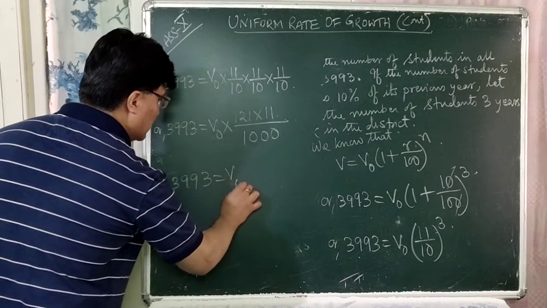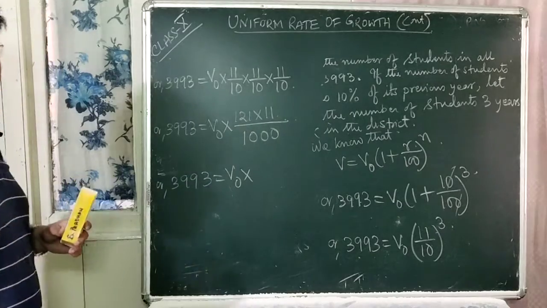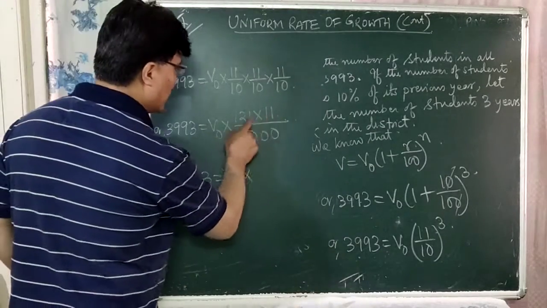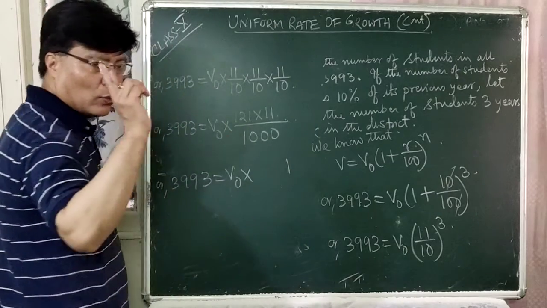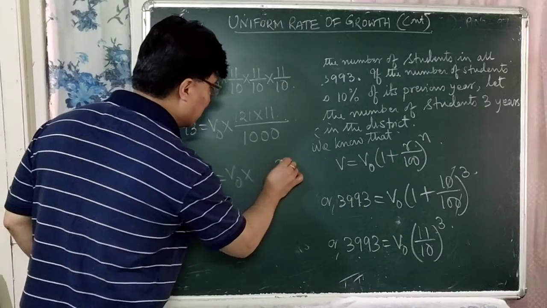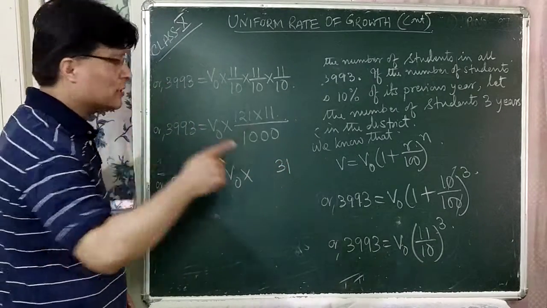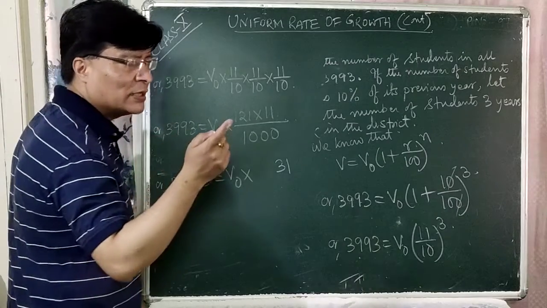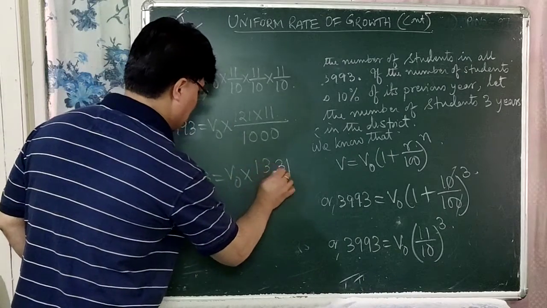3993 is equal to V0 into, now let us multiply 121 by 11. So 11 ones are 11, 1, 1. 11 twos are 22 plus 1 is 23, 3, 2 remains. 11 ones are 11, 11 ones are 11 plus 2 is 13, 1331, right?